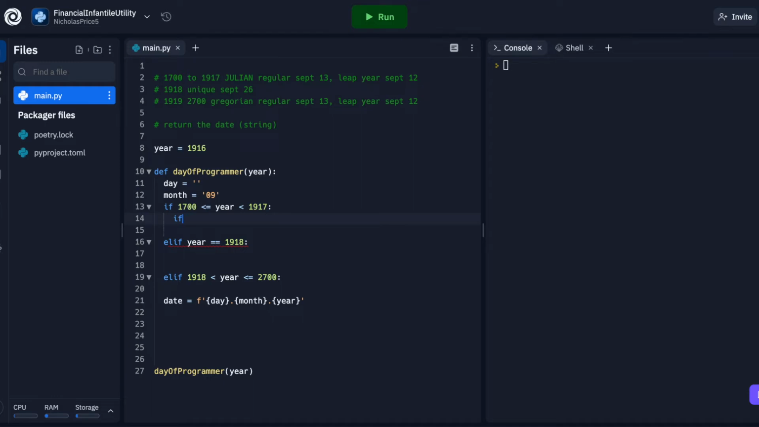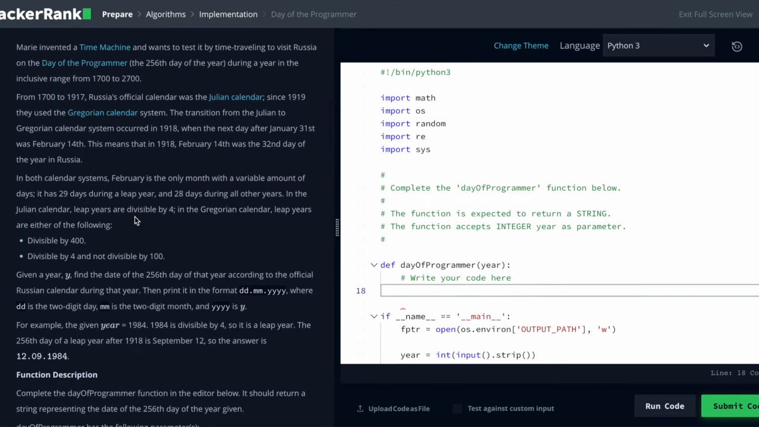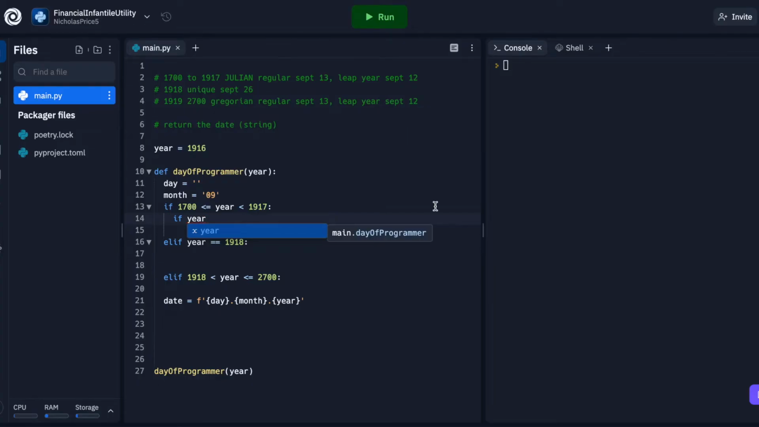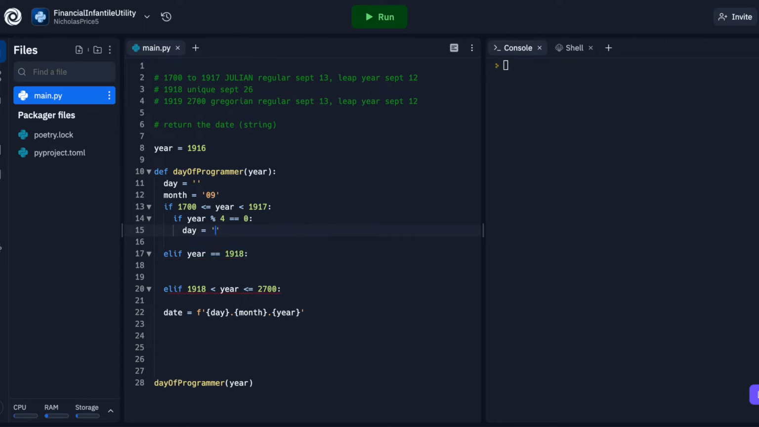Okay, so let's start up here with our Julian range. We need to figure out if the year falls within this condition, if it's a Julian year, is it a leap year or not? Because that's going to decide whether we're going to set the date to September 13th or September 12th. So how do we determine if the year is a leap year? As indicated in the given information, leap year divisible by 4. So if year modulo 4 equals 0, we're going to set day equal to 12. And it's that simple.